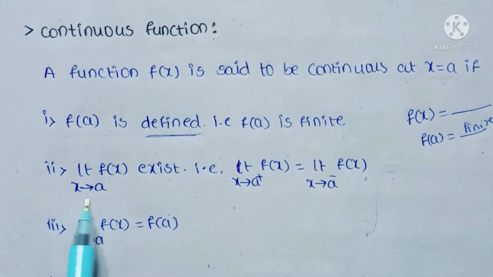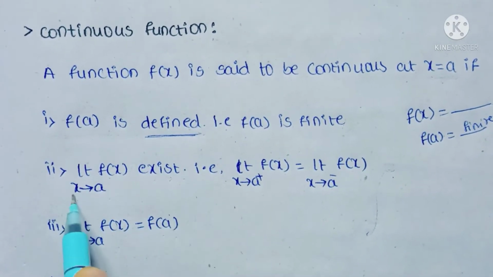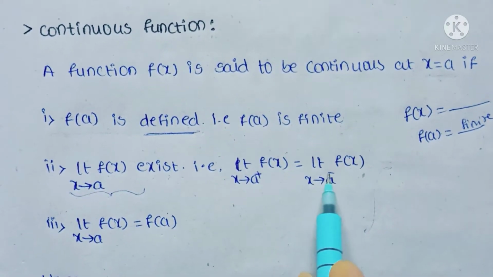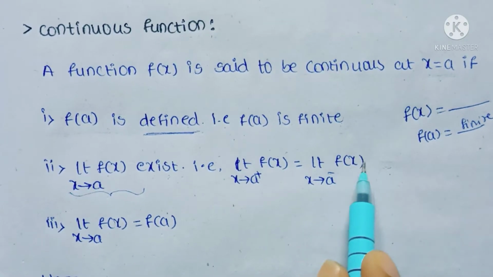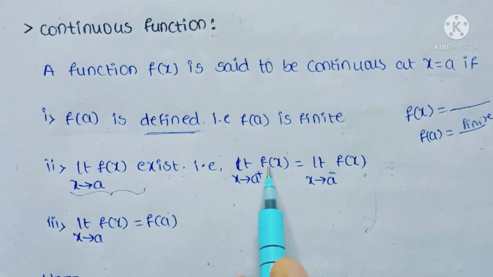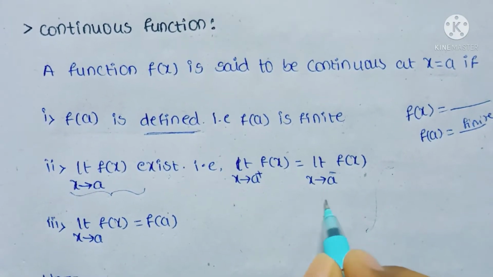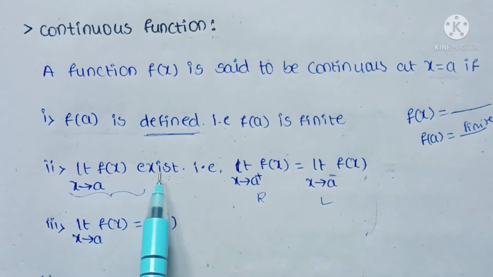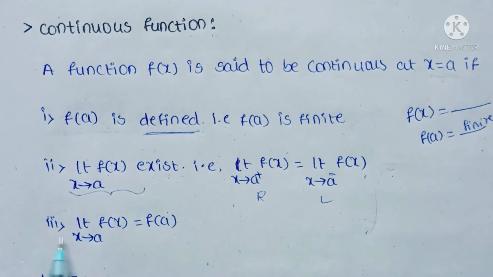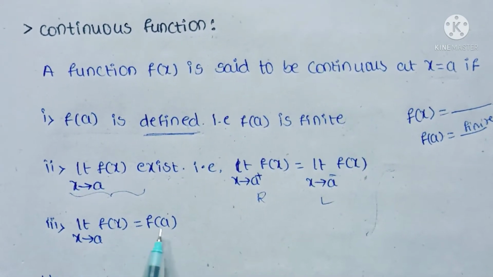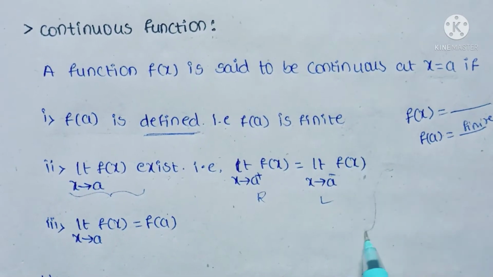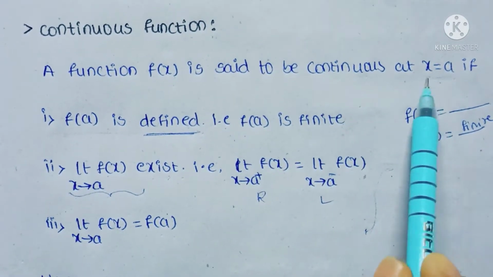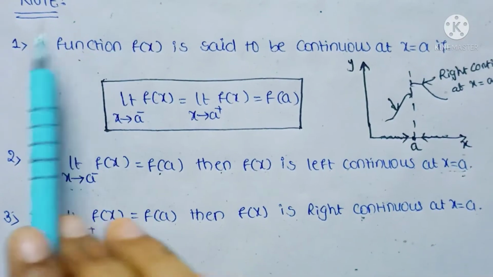Okay, and the limit as x tends to a of f of x exists. When we say the limit of f of x exists, it means the limit as x tends to a minus of f of x is equal to the limit as x tends to a plus of f of x, that means left continuous is equal to right continuous, then the limit as x tends to a of f of x exists. And coming to the third point, limit as x tends to a of f of x is equal to f of a. If these three conditions are satisfied, then the function f of x is said to be continuous at x equal to a.